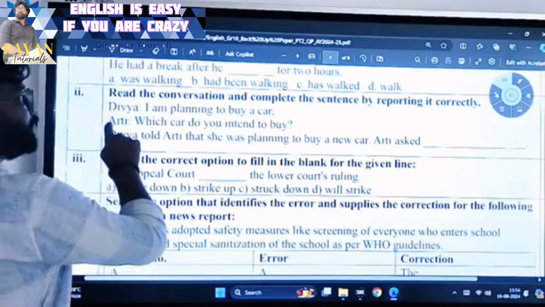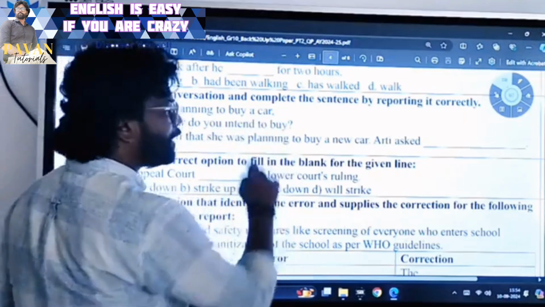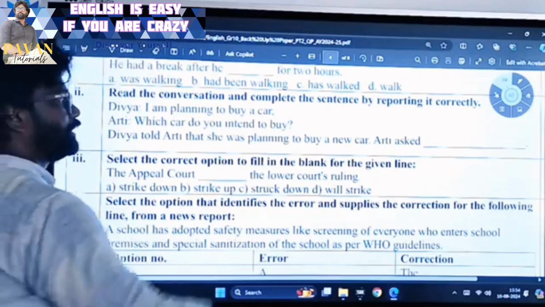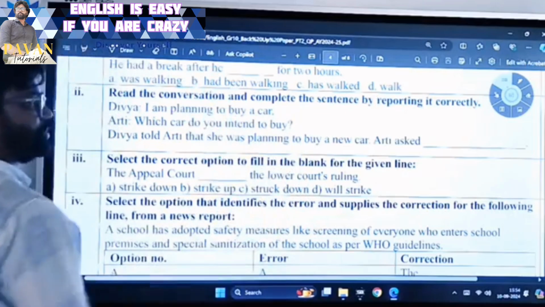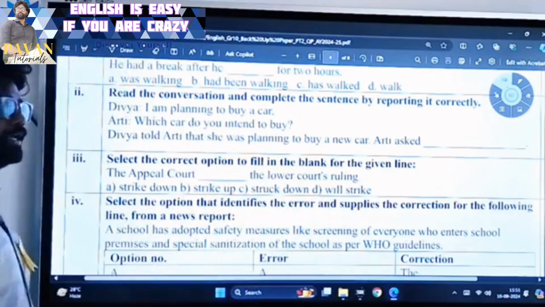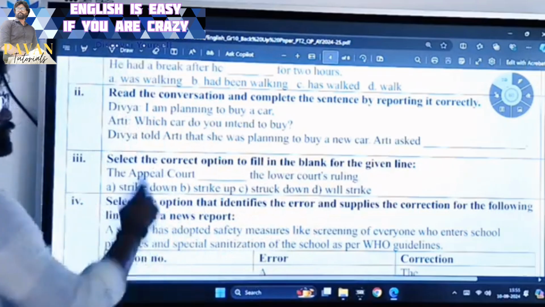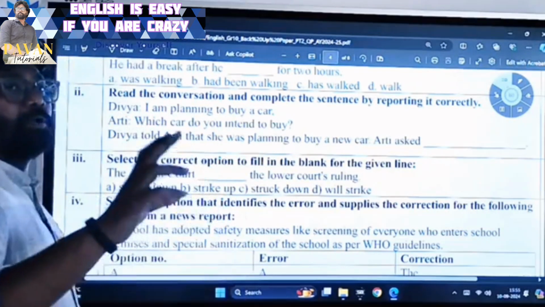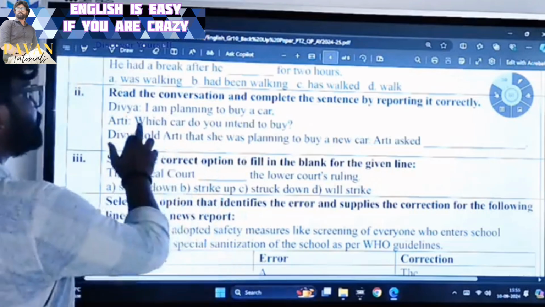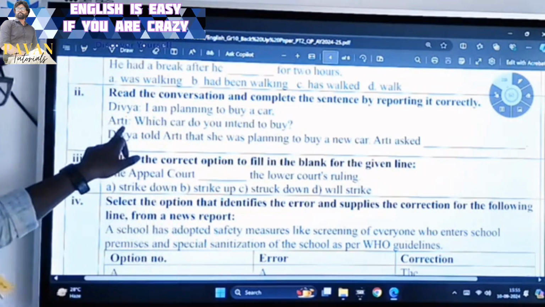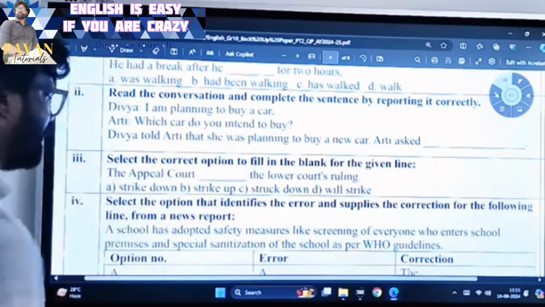Now, what did Aarti say? Which car do you intend to buy? What kind of sentence is this? Interrogative sentence, because the sentence is ended with question mark. And with what word the sentence is started? The sentence is started with WH word. In that case, what is the conjunction? WH word itself is the conjunction. And what did Aarti say? Aarti said, which car do you intend to buy?